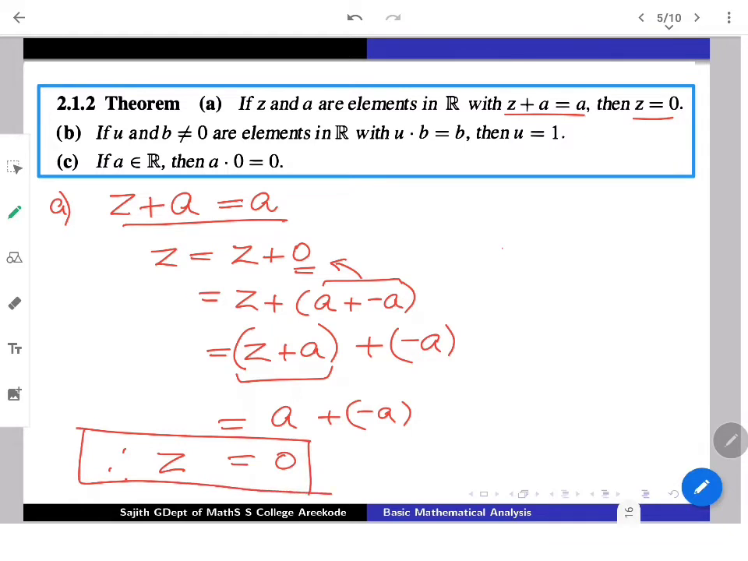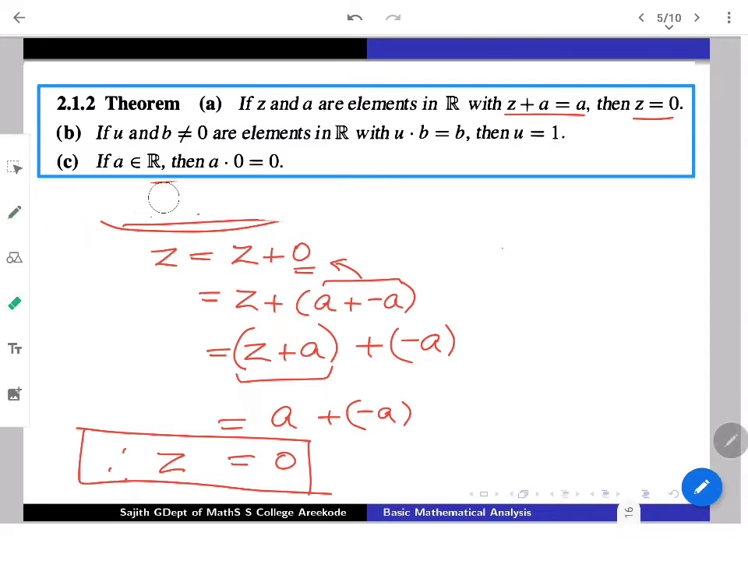So it guarantees the following: if you have the relationship Z plus A equals A, then such a Z must be 0. How beautifully the proof works once you assume the axioms in that rigorous manner. That is the beauty. Now this is about addition. A very similar argument you can try, and that is what the second part of the theorem is giving.